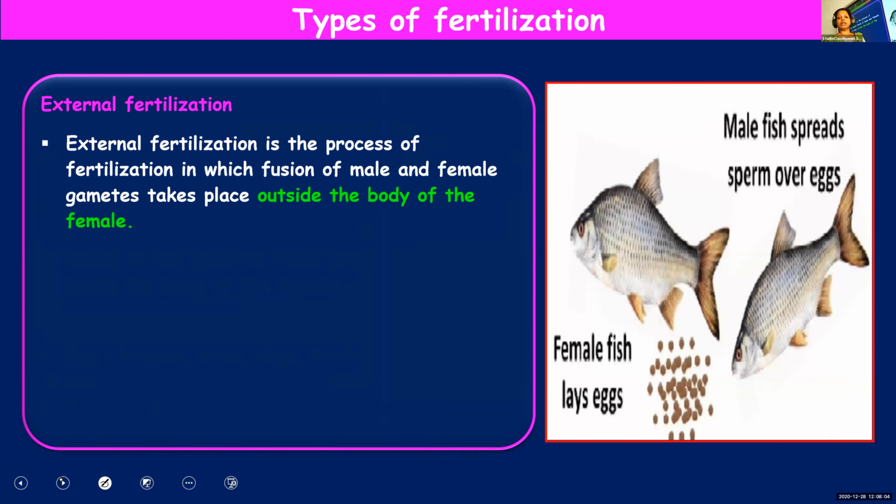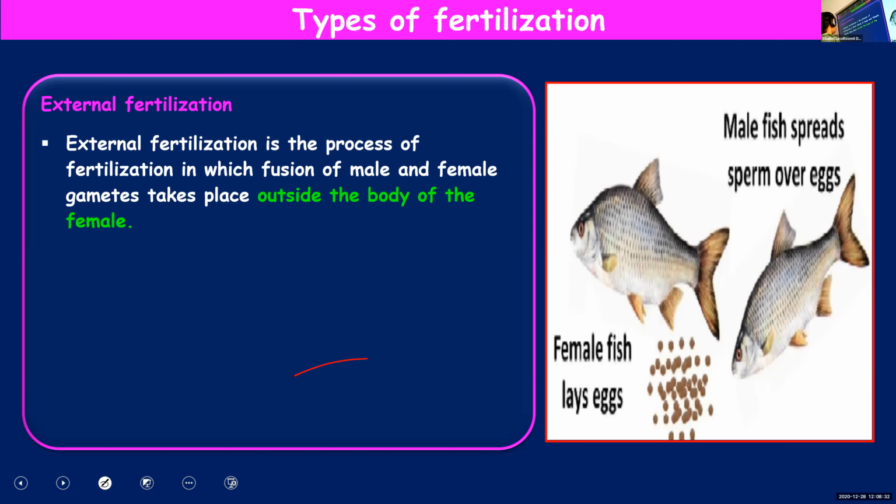So for example, if you take the case of frogs or fish, the female frogs will lay eggs in water. They'll release eggs in water. And male frogs will release sperms into water. And in water, the sperms will fuse with the egg. The process is not taking place inside the female's body, but it is taking place in an outside medium.